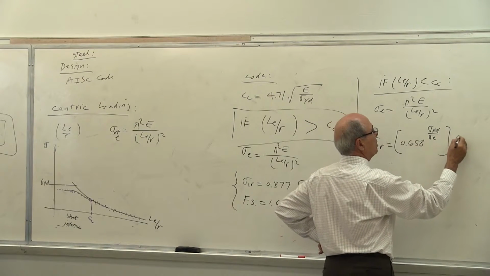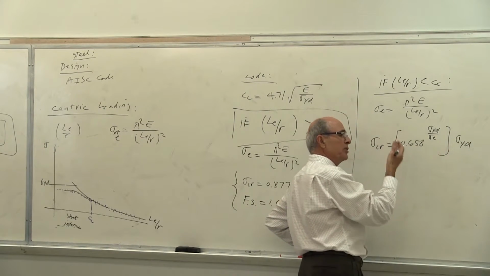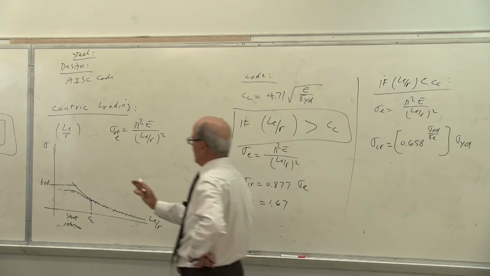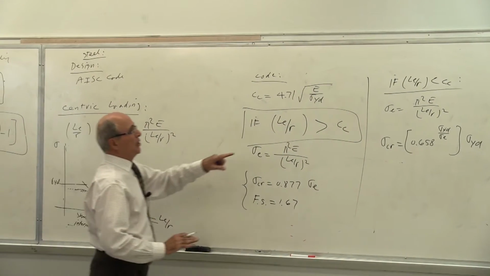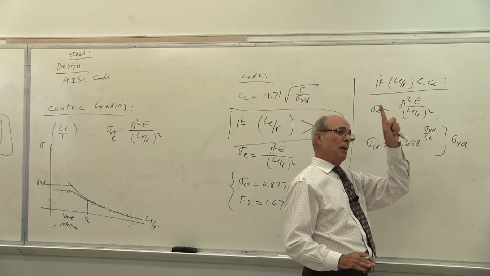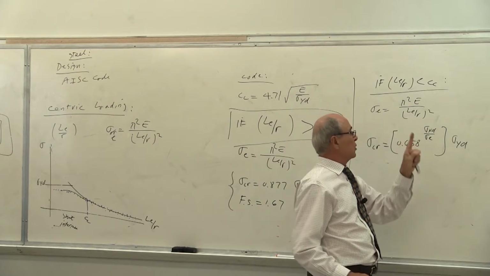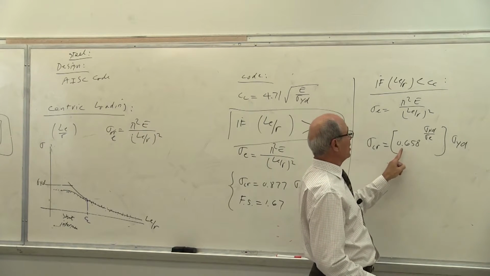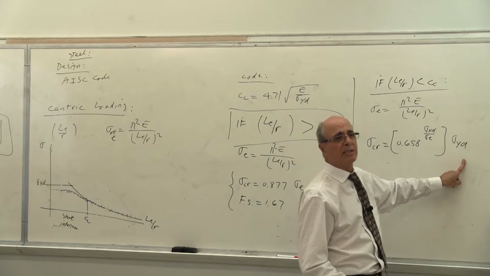And then multiplied by sigma yield. So sigma yield is being reduced by 30%, 40%, 50%, 60%, depending on what the ratio is between sigma yield and sigma E. Everybody see what I'm talking about? Yes? At the limit of crushing, when you are near the crushing, look what happened. Near the crushing, this sigma yield over sigma E becomes near 1. So you are using a factor of safety of 1.67. Everybody understands sigma critical is still this much of that. Is that correct or not?